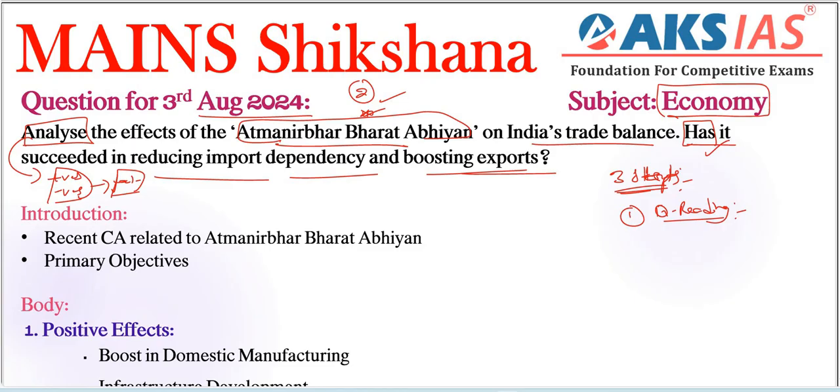And also, how many keywords are there here? Effects is one important keyword. Here, the first important keyword is effects. Related to analyze, we need to focus not only on positive effects, we need to give negative effects also, right? That is important here. And also trade, especially India's trade balance, is one important keyword here. We need to consider this and focus on this particular keyword.